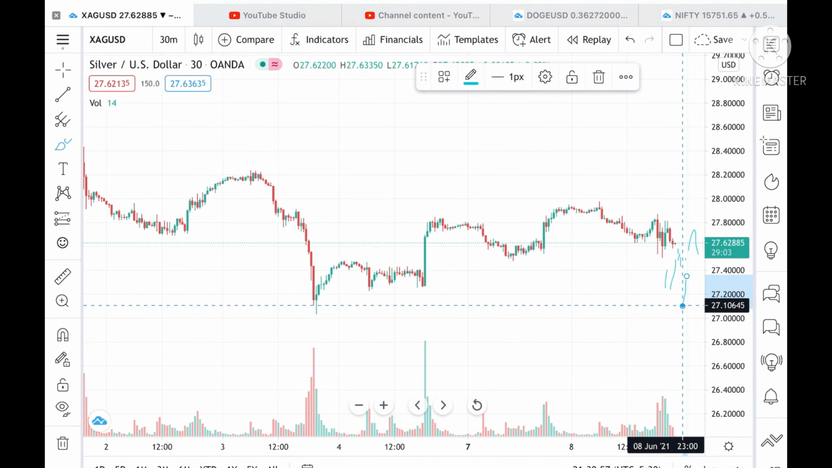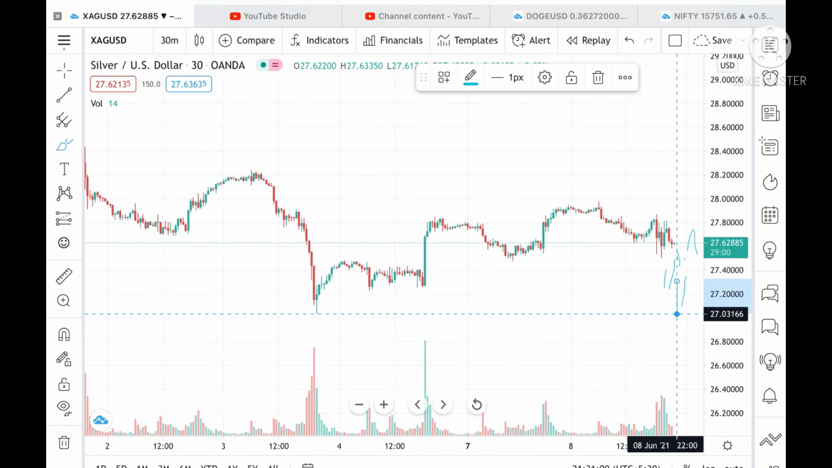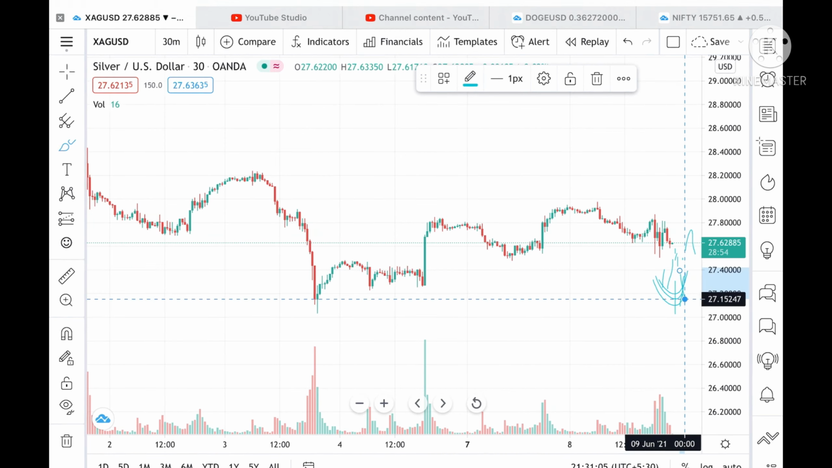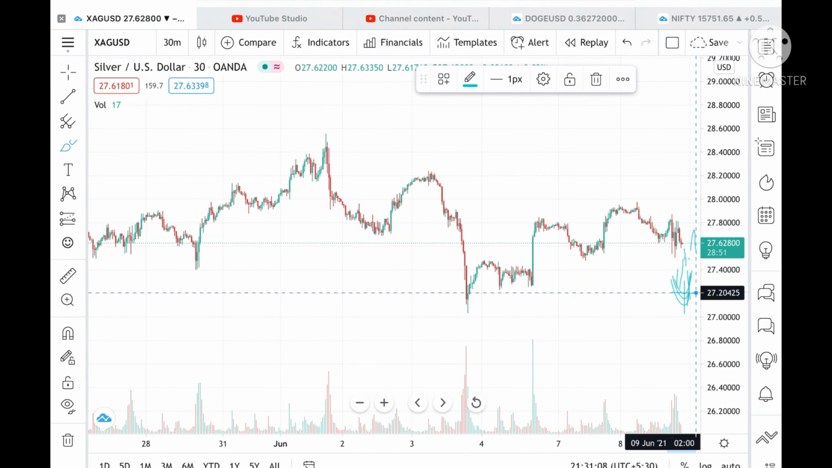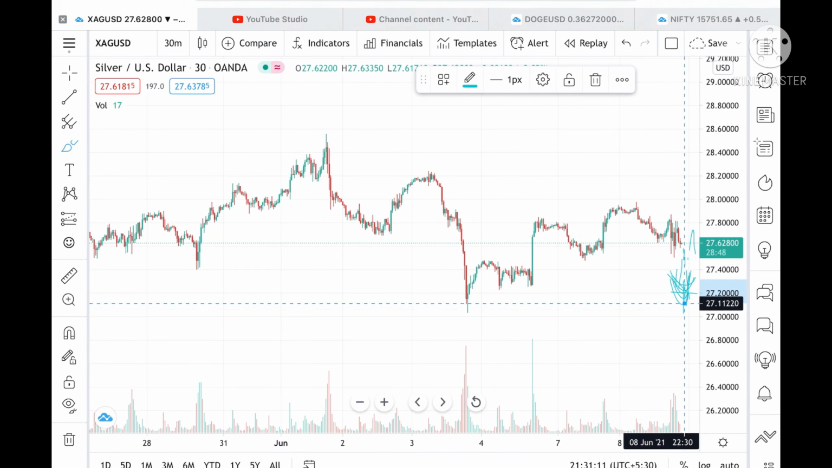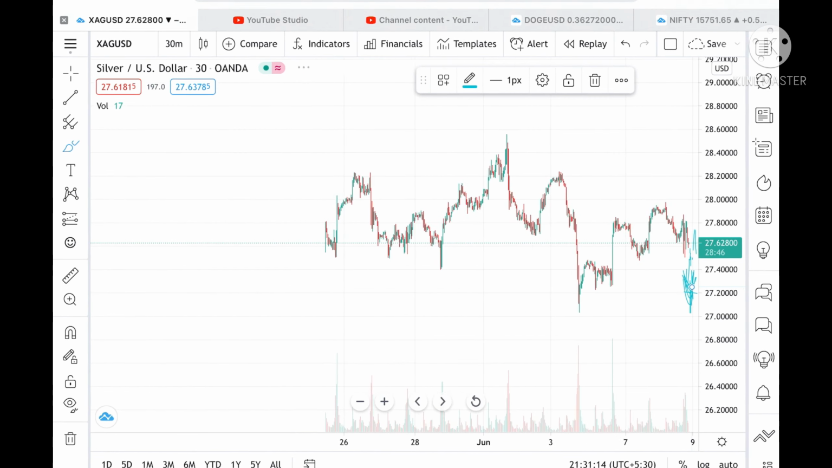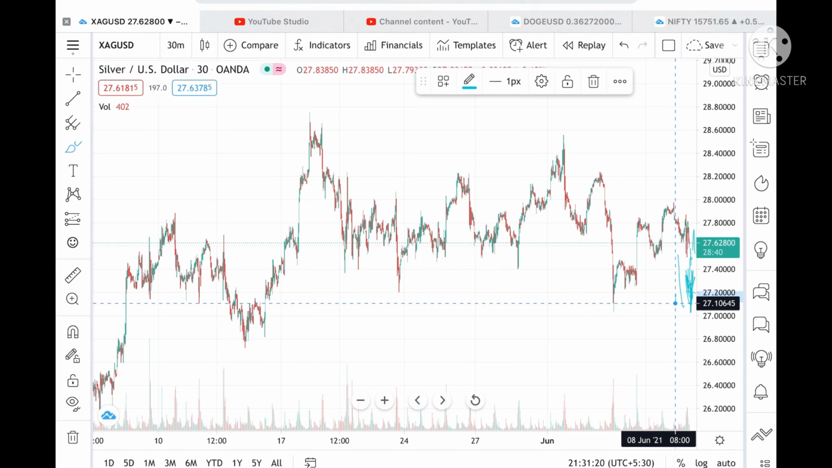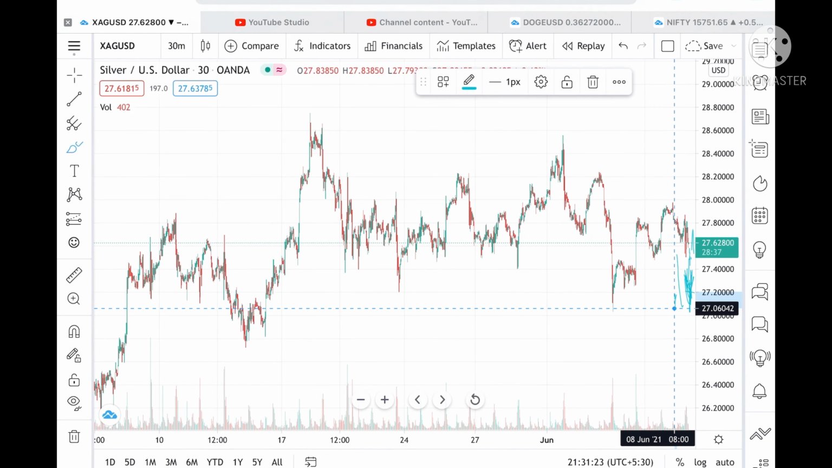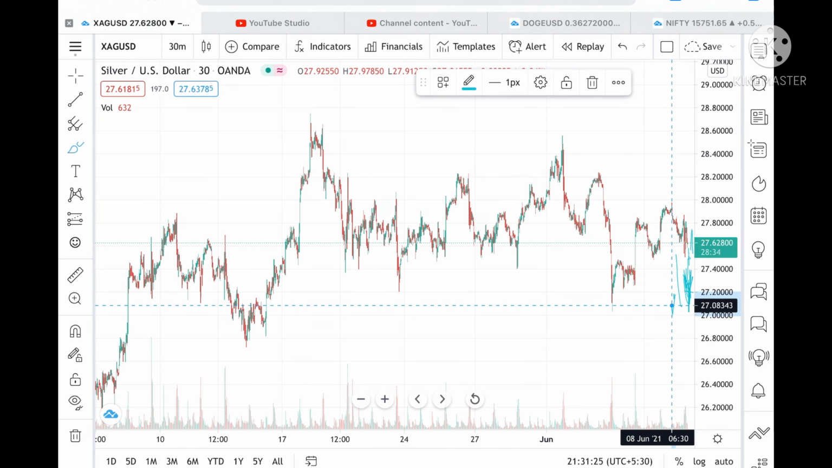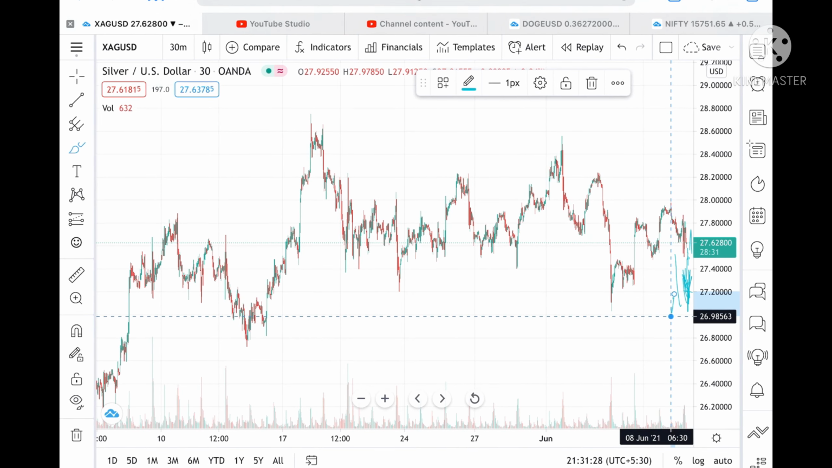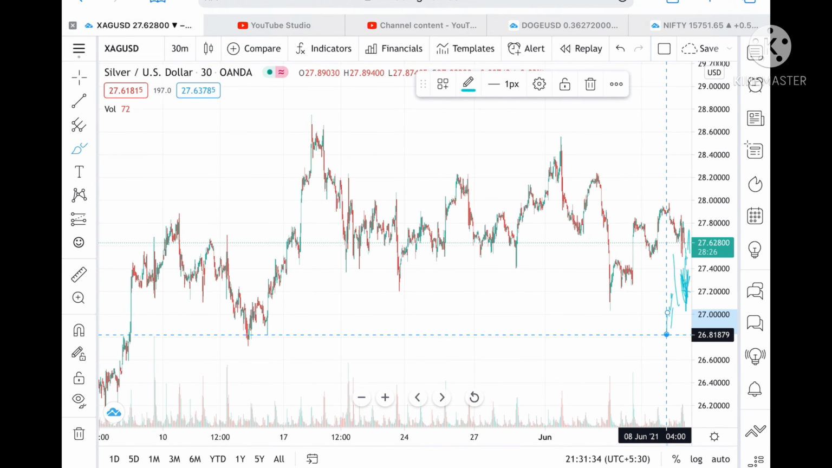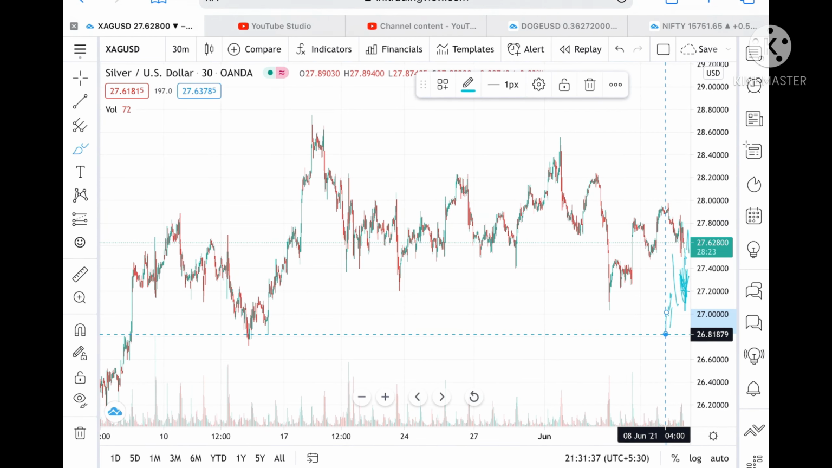And once 27 is touched, then there is high chance it can bounce back from there, or it can make a new low, but there is high probability that it can touch this level and bounce back from there. Suppose if it breaks this level and moves down from this level, then we can see a level of 26.98, and from there we can see a level of 26.88, and suppose if it goes below that level, then we can see a level of 26.81 also. But we can see a very strong support at 26.72.